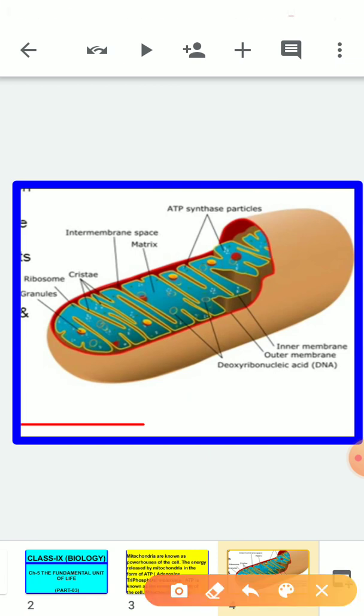In this diagram, you can see mitochondria. Mitochondria has this type of structure and it has its own DNA here. You can see this is the DNA, and ribosome is also present in mitochondria. What is it doing? It is creating ATP, the energy molecules, and with the help of this energy only, a cell is able to perform its activities, metabolic activities, etc.